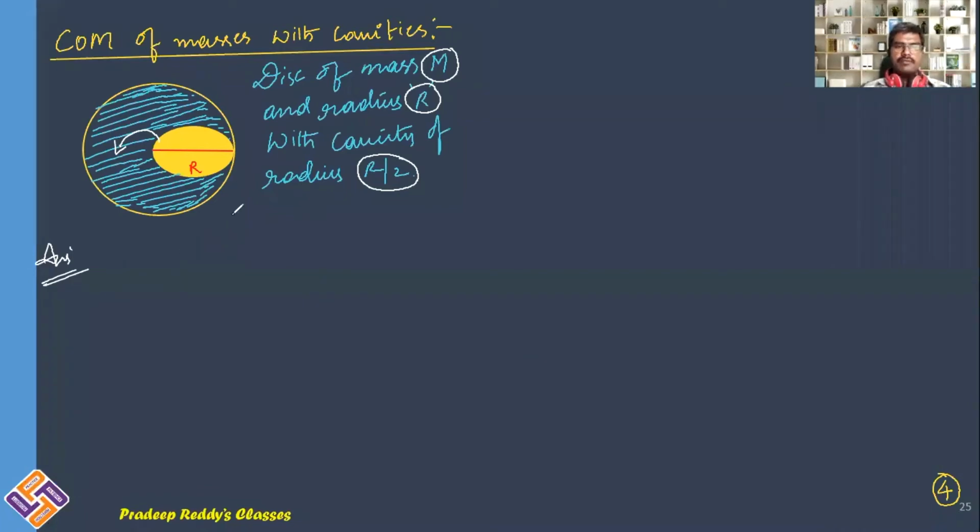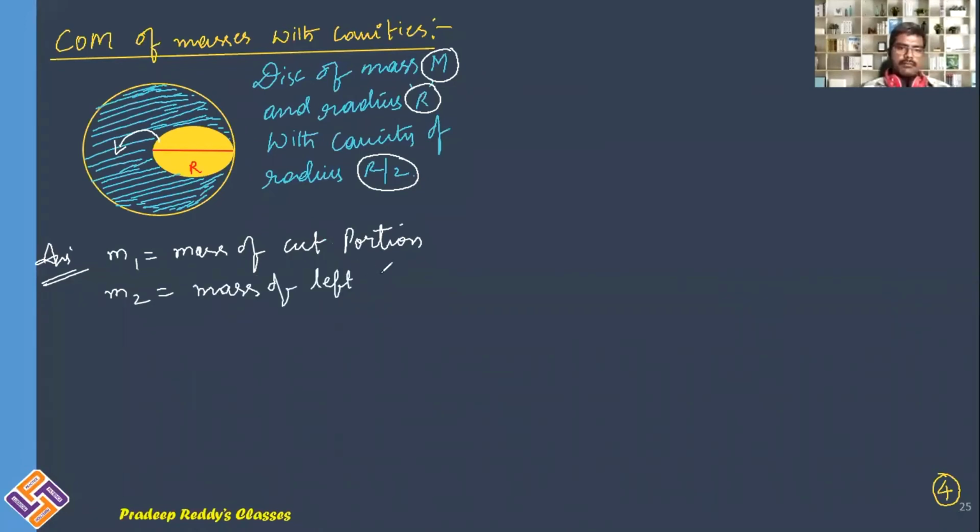Now, in order to solve this problem, I'll consider these as two different masses. Let me take m1 as the mass of the cut portion, m2 as the mass of the left portion, and capital M as the mass of the disk. As the mass is distributed throughout the area, I can write sigma is equal to capital M divided by pi r square. This is for the whole mass.